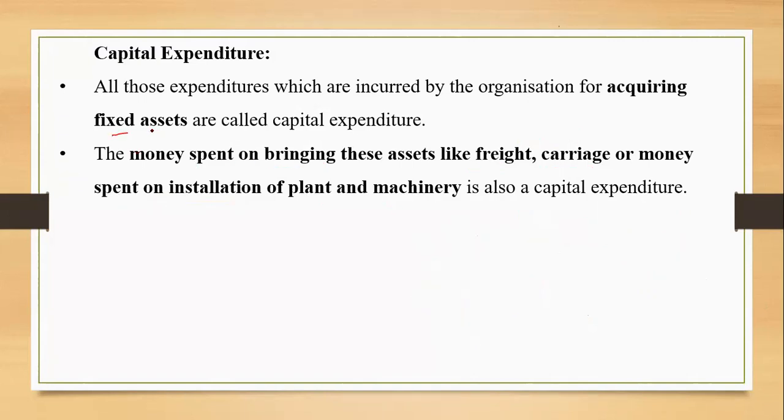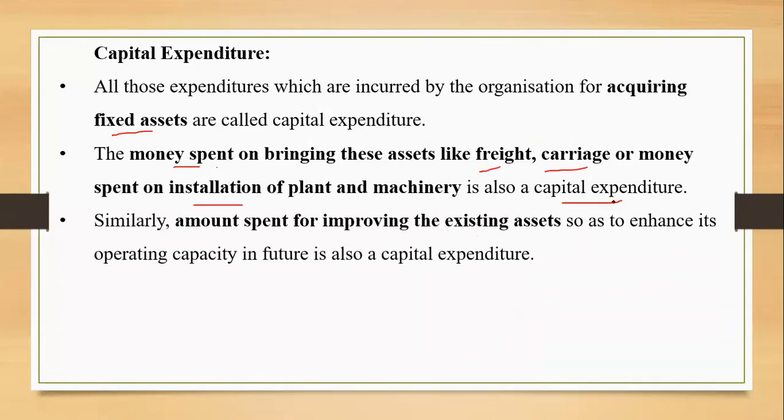So purchase of fixed assets, money spent for installation, for freight charges, for carriage charges will also be treated as capital expenditure. ये भी एक example है. Money spent for improving the existing asset, repair expenses, right? It will be a capital expenditure on the condition that we are paying for the first time.